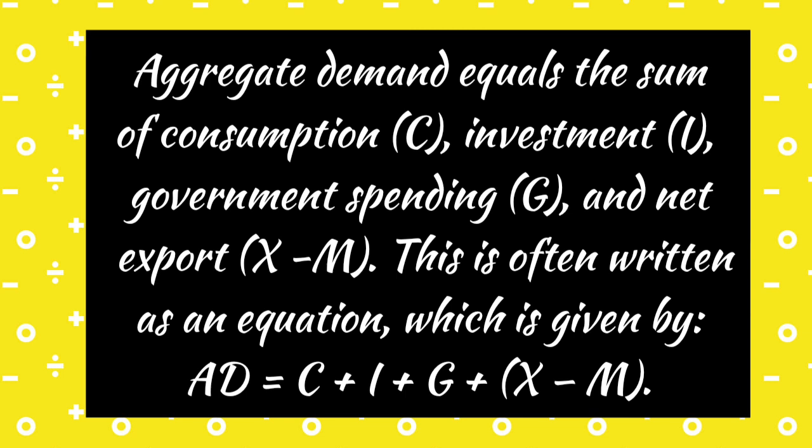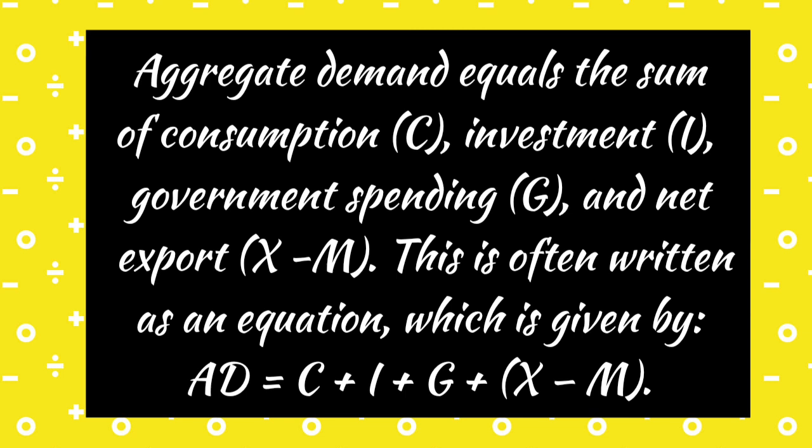And number four, net exports, which is defined as the difference between exports and imports. That is, net exports equals exports X minus imports M. It refers to the demand of foreign countries for domestic goods and services over domestic demand for foreign goods. So the volume of exports generally depends on the foreign exchange rate. So under the net exports, we find the amount of exports and imports and their subtraction.